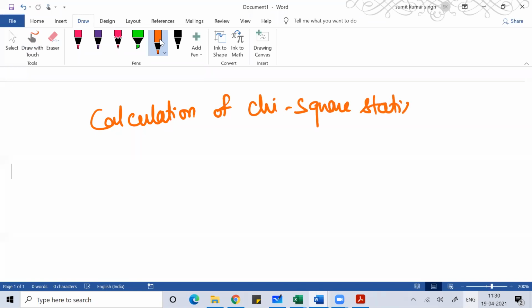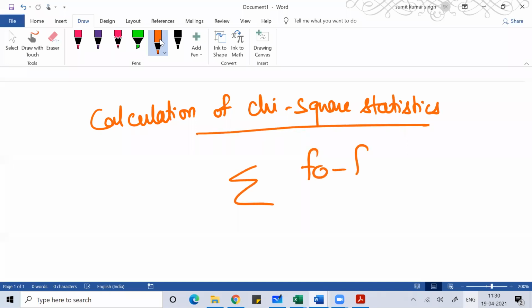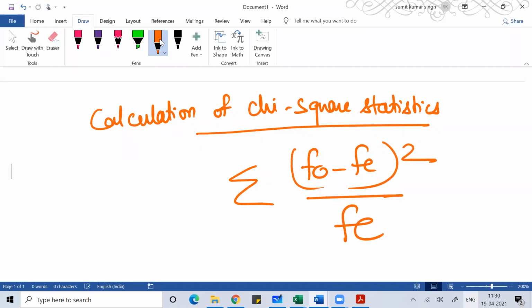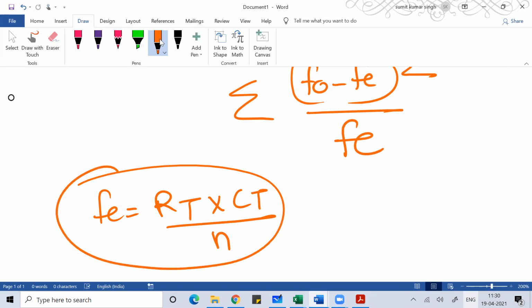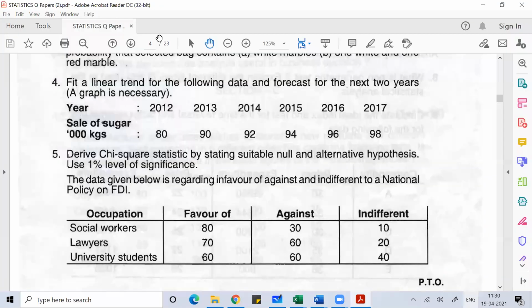The formula we follow for that is basically the summation of (fo minus fe) whole square divided by fe. Where fe is your expected frequency. We get the expected frequency with the formula: row total times column total divided by n. The observed frequency will be what is given in the data.